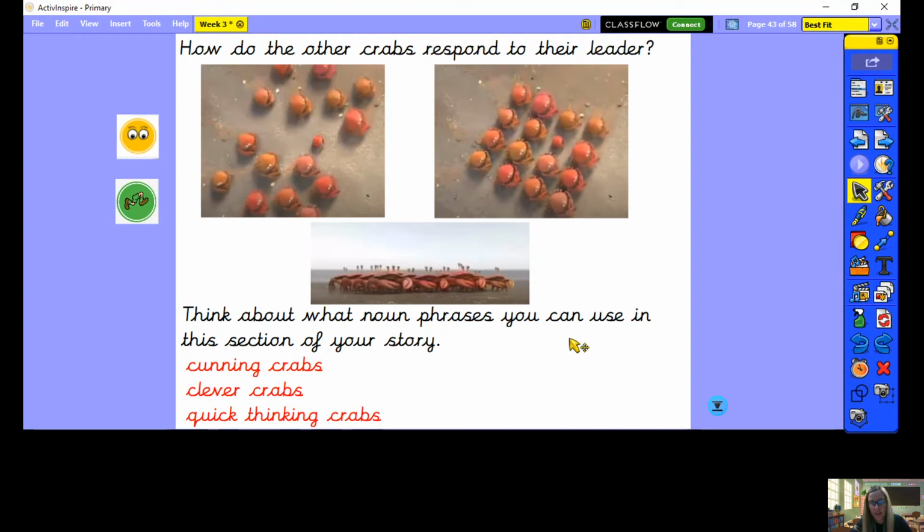What noun phrases could you use in this section of your story to describe your characters? Some of my ideas were, I thought about using some alliteration, where I described them as the cunning crabs, or the clever crabs, perhaps quick thinking crabs. What noun phrases will you use in your story now to describe the characters and how they come together to take action on the predator? You might want to add some of these ideas down onto your plan now.